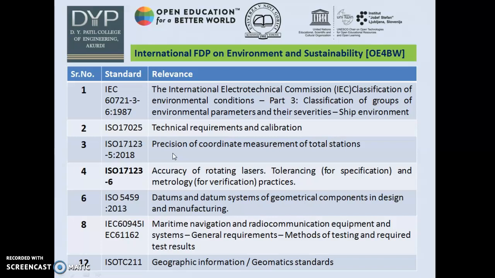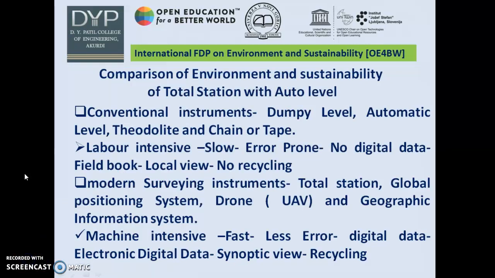Similarly, IEC 61162 deals with general requirements and methods of testing, and more importantly, ISO TC 211, which is a technical committee. It deals with geographic information and geometric standards. Here is a comparison of environment and sustainability of total station with auto level.